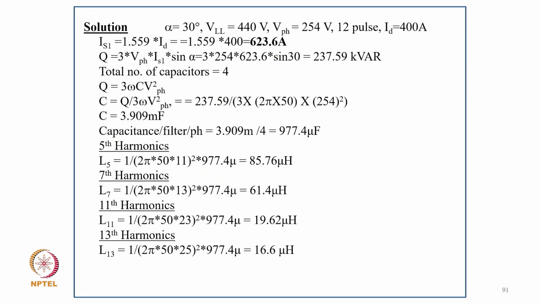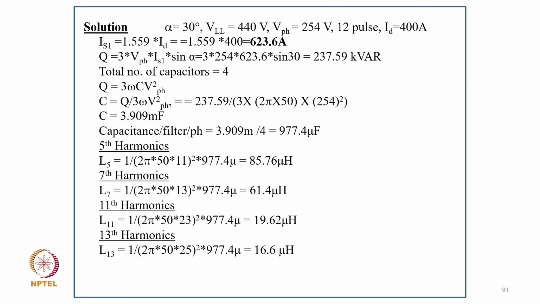You can first calculate IS1 from the DC link current. It comes to 623, and the total reactive power is 3 into VPH IS1 sin alpha. So it comes to 37.59 kVAr, and because 4 filters are there, the total capacitors are 4. You can have Q equal to 3 omega C V square, and from this you can find the total capacitance, 3.909 millifarad, and the capacitance per filter, divided by 4, is 977.4 microfarad.